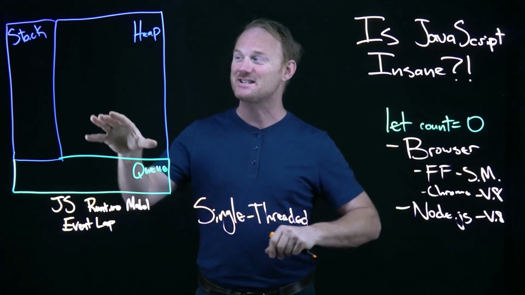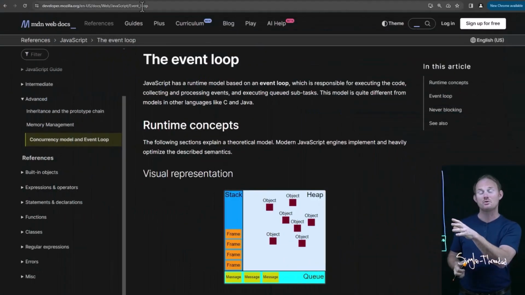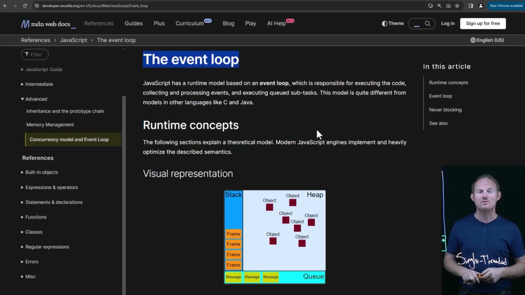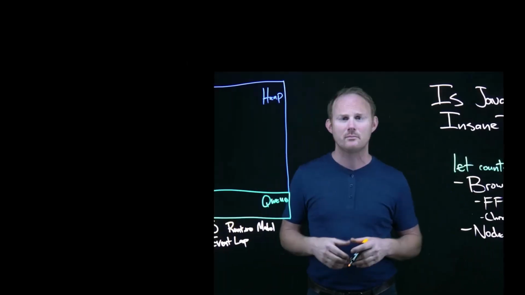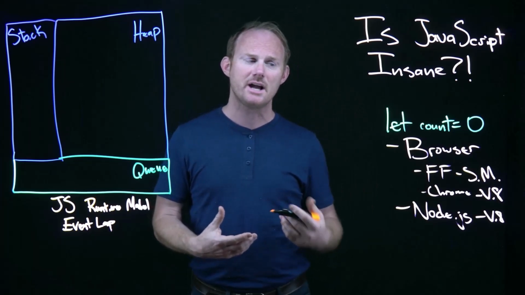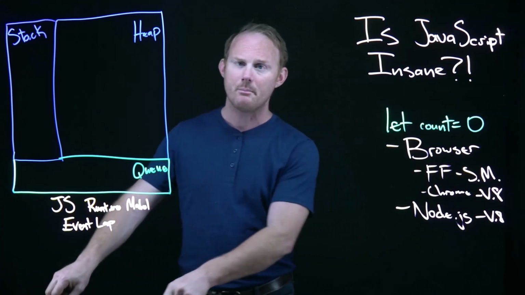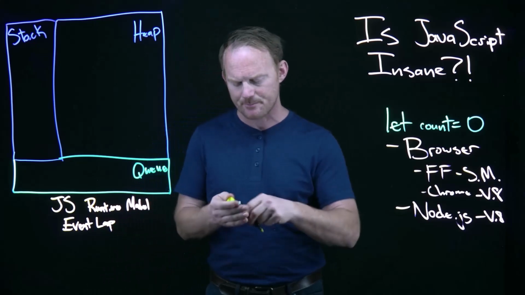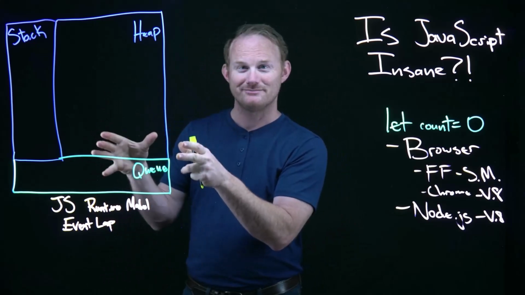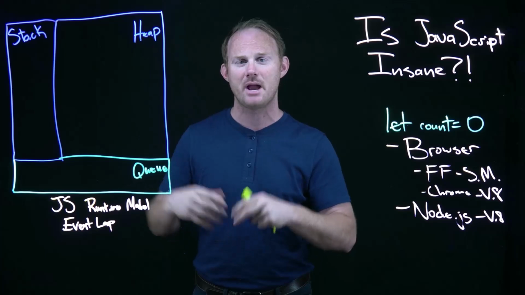Okay, this diagram here. Let me pull it up on the web quick. I pulled this almost exactly from the MDN doc. So if you go to this URL, you can search for this title as well. You should get this diagram if you want to go back through and break things down. We're going to use this diagram to try and understand the process that it goes through as it runs lines. But there's only so much I can do that makes any sense when I'm drawing on the board. So we're going to hop back and forth between a coding window to try and make sense here. Okay, this is the model. This is how JavaScript engines run your code when it actually looks through it a line at a time and what it does.